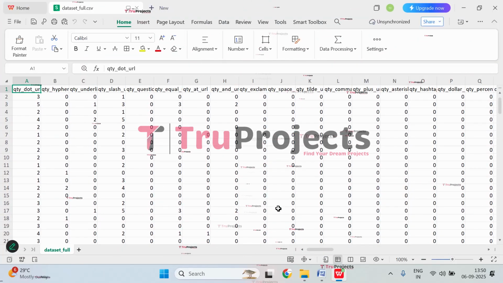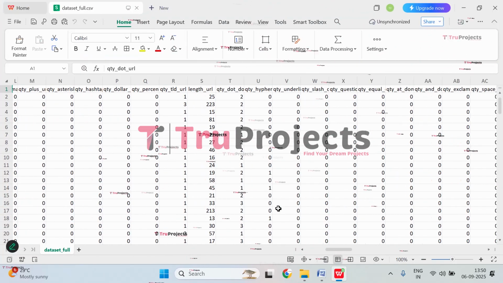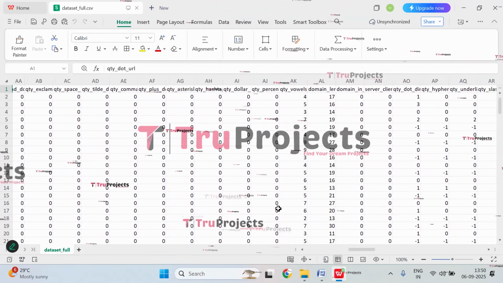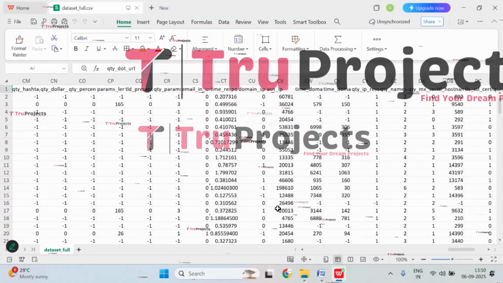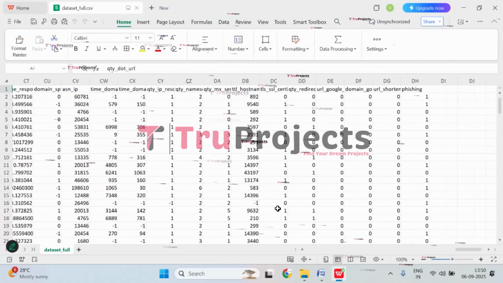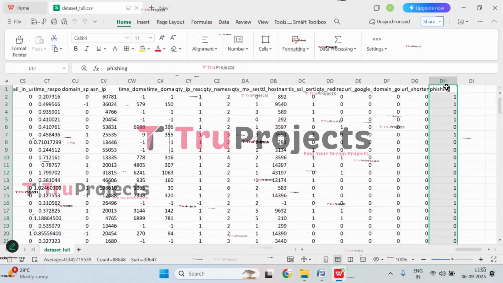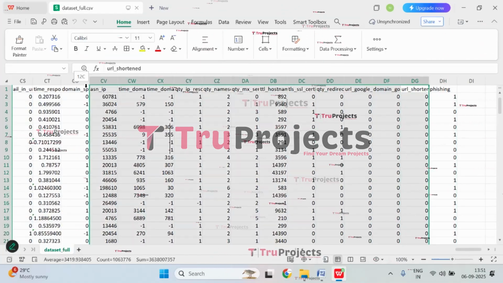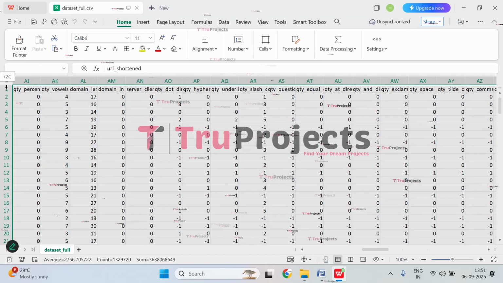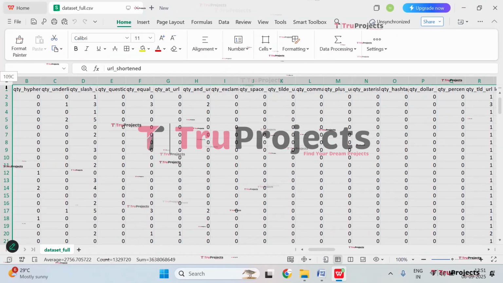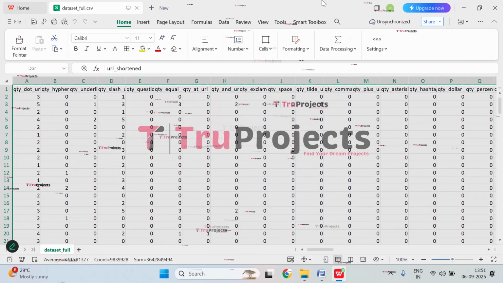So these are multiple characteristics. These are the multiple attributes based on which we will be detecting whether the URL is phishing or not. This is the target column that we will be predicting. So we have so many features, and that is why we are using a feature selection technique to select the important features. Close this.